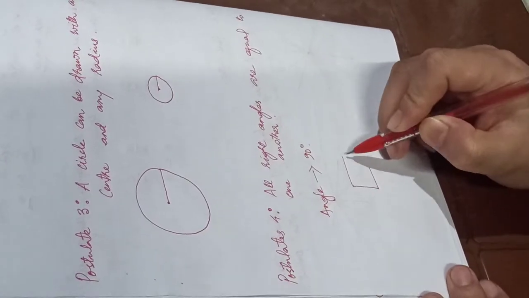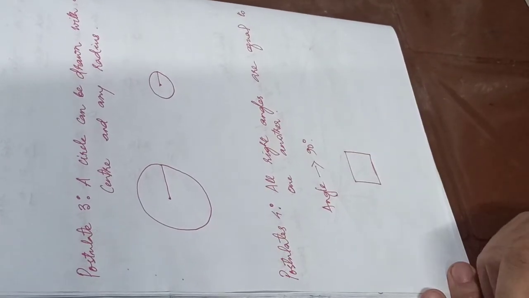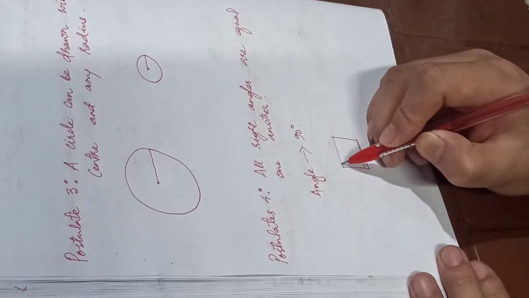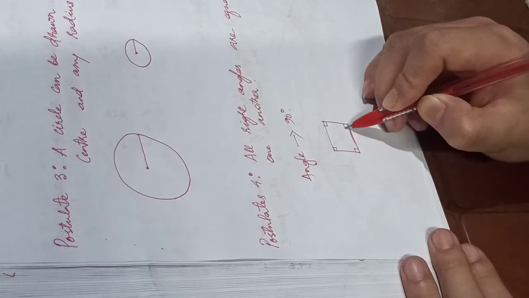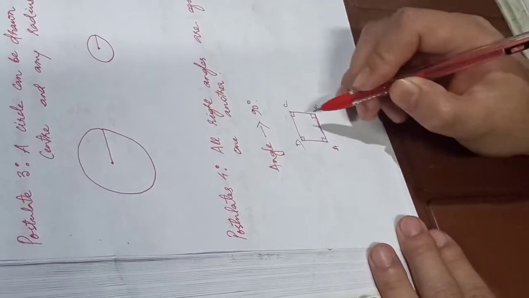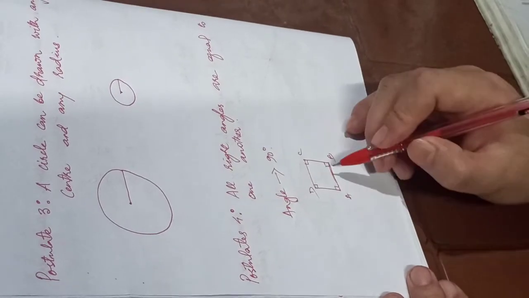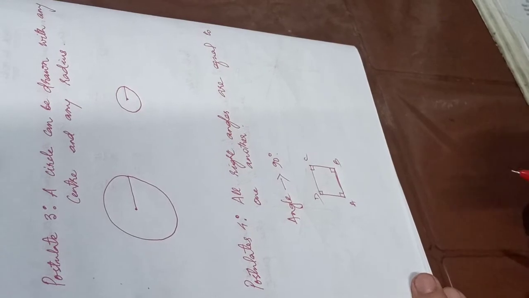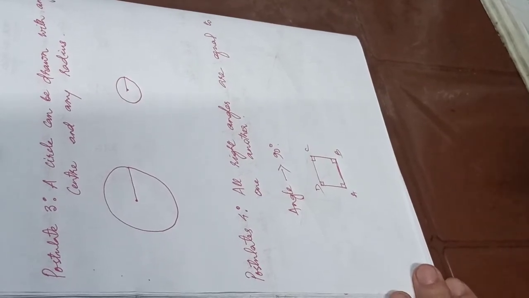A square has all its sides equal, correct? In a square, all the angles are 90 degrees each. So if I take ABCD as a square, then in the square all these angles are 90 degrees. The angles of a square are all 90 degrees.